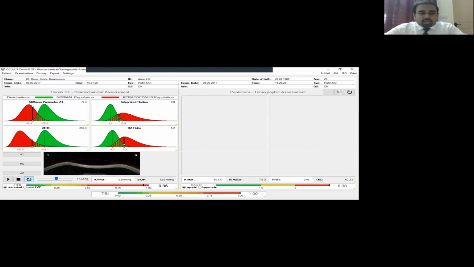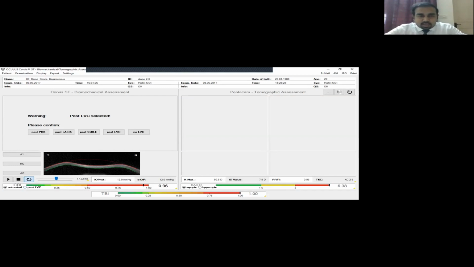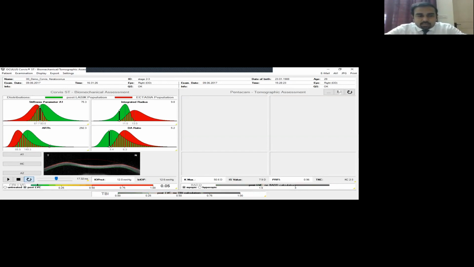If you look at CBI, which is a multivariate index, another recent publication came up with an idea of calculating the post-refractive surgery normative data of CBI. BAD-D and TBI are supposed to be used only in corneas that are unoperated or untouched. But if you have a cornea which is post-laser vision correction, you can use CBI, which also has normative data for corneas post-refractive surgery. You can choose the type of refractive surgery which was done, and then find out if your patient's CBI falls within the normative range for that particular group.